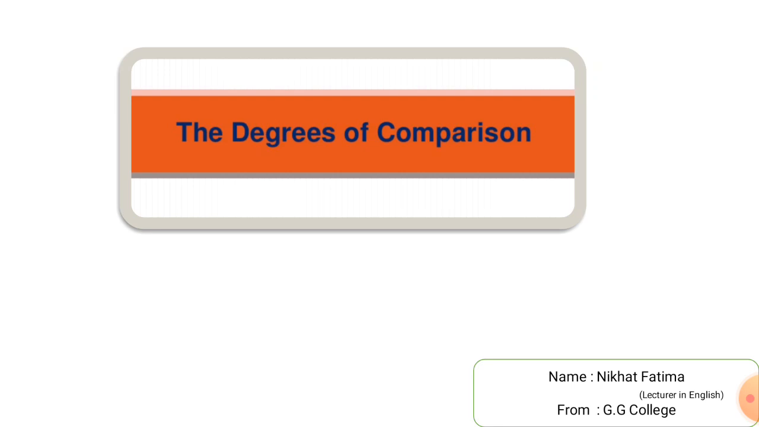Today our topic is degrees of comparison. Comparison of adjectives. Adjectives that simply describe features of a noun, such as its size, age, color, and shape, are said to be in positive degree, as in: he is a strong man, and the butterfly is beautiful.